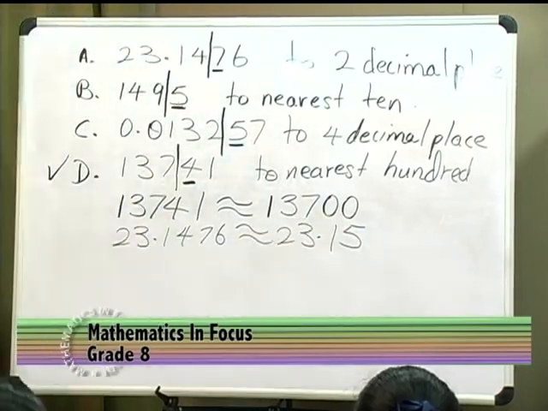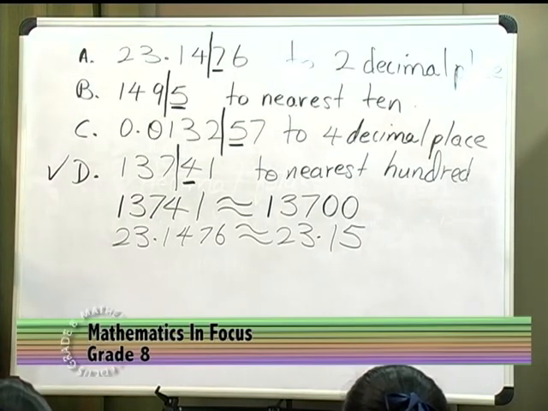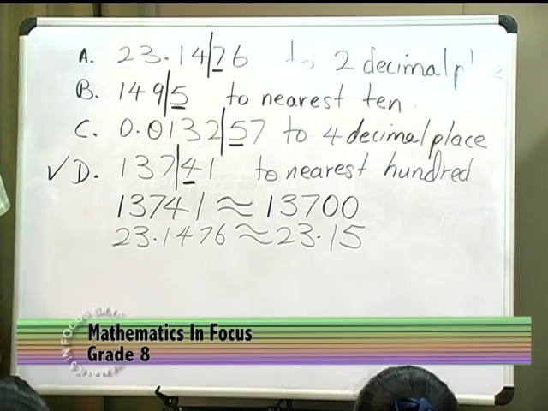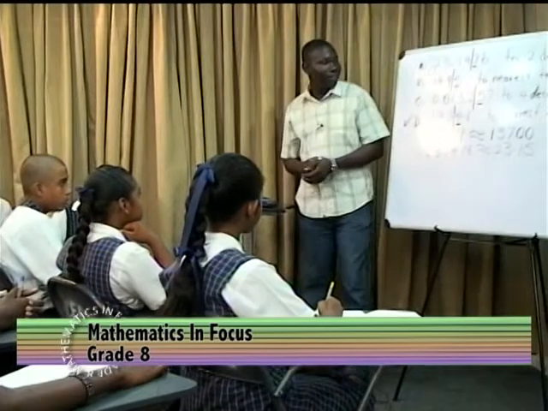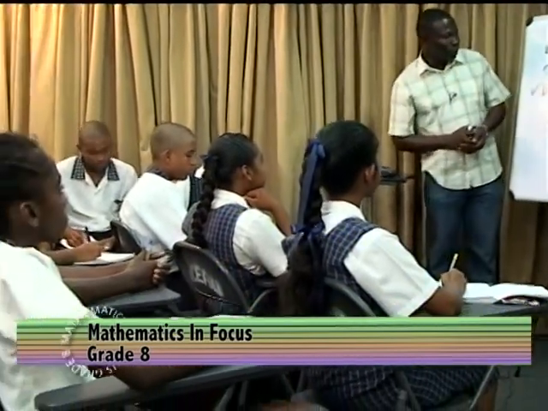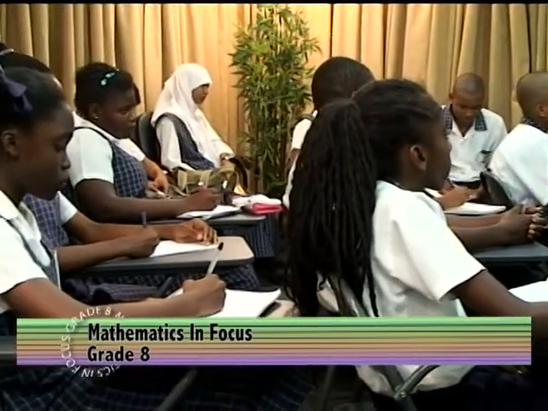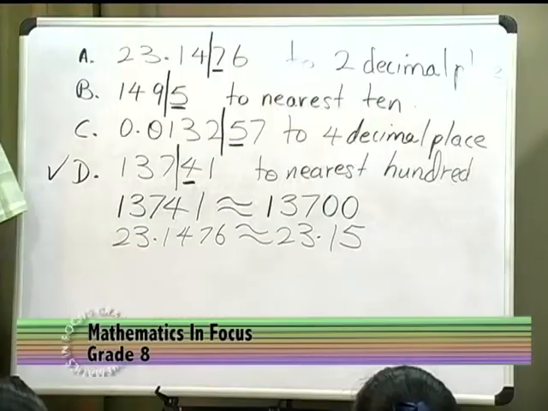0.15. Full stop. Excellent. All right? So if the digit which comes after is more than 5, well, then we increase the one up to which we want. So we look at if it is less than 5, if it is more than 5. What about the other two numbers? B and C. You see, this is exactly 5, and C is exactly 5.